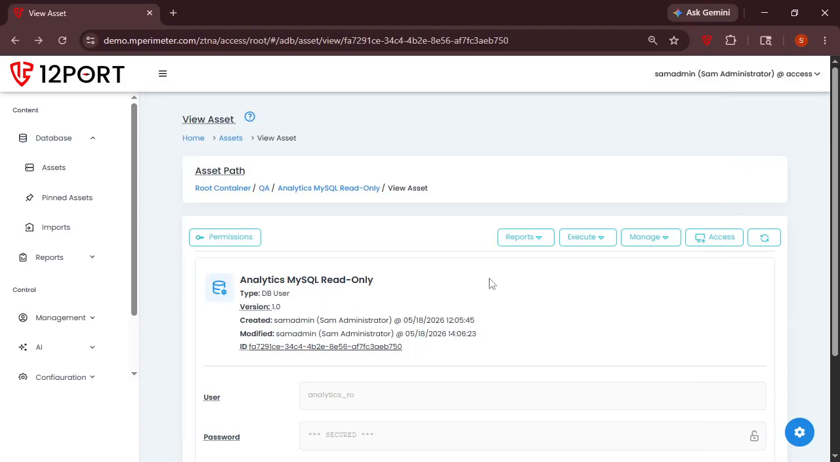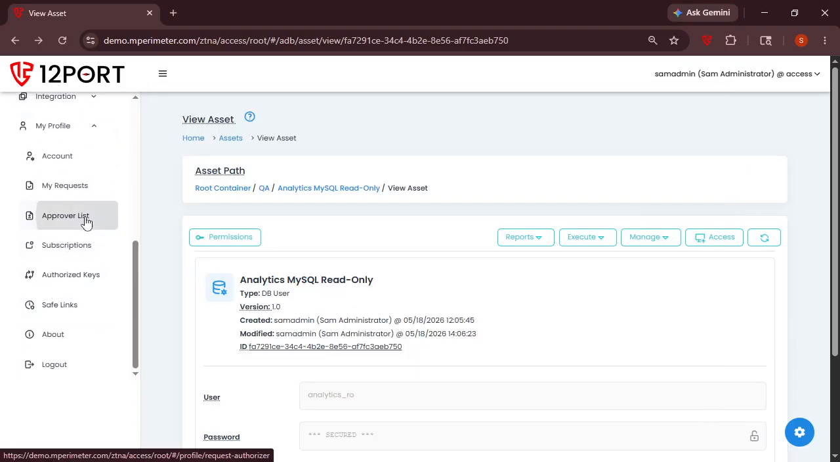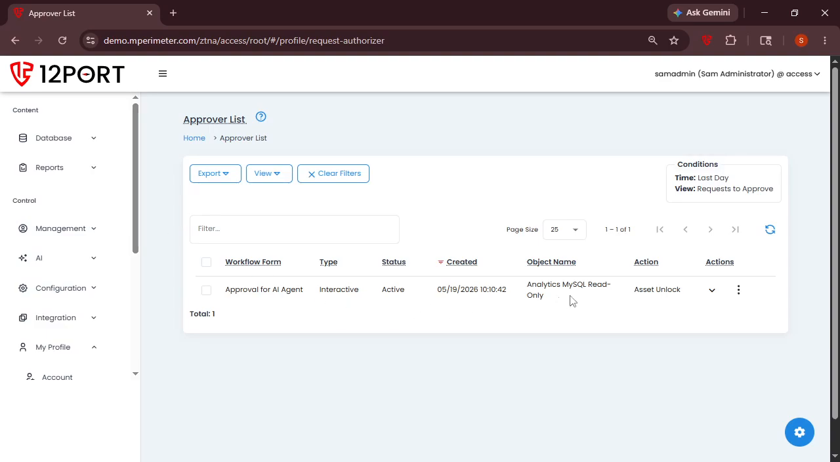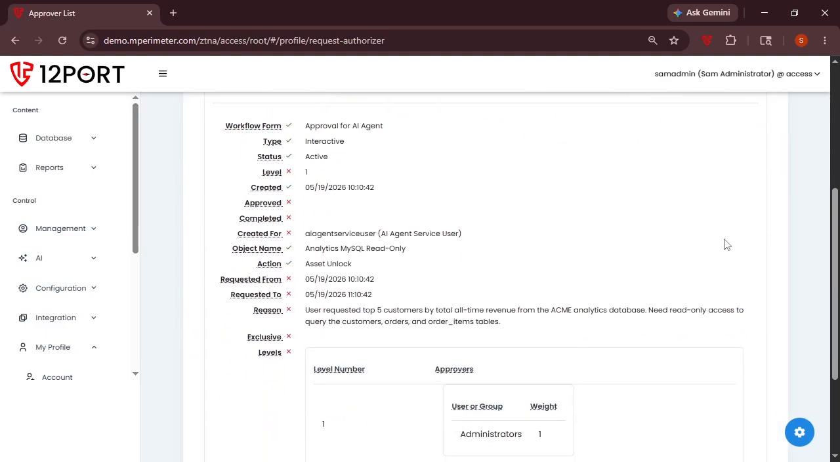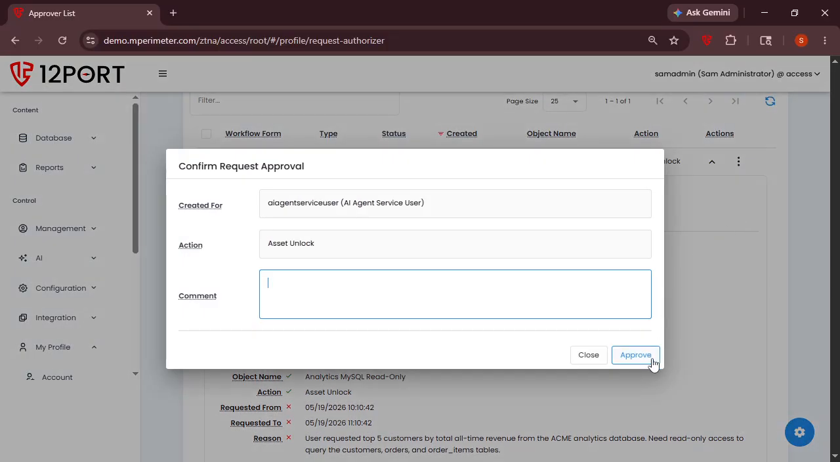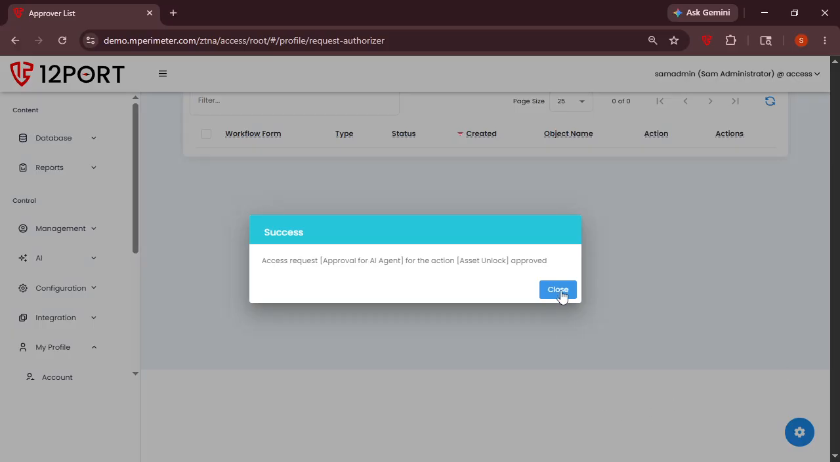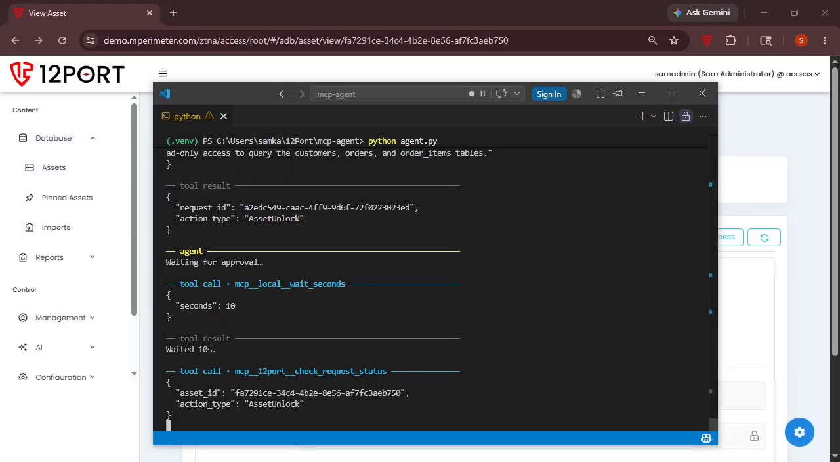At this stage, any approvers associated with this workflow will be notified about the incoming request via email, and they can come to the 12-port web console to approve it. As you can see, the workflow submission tool allows the agent to provide a reason for its request to give some helpful context to the approvers about its current task. If I approve the request, the agent will detect the change in the workflow status and reattempt retrieving the credentials.